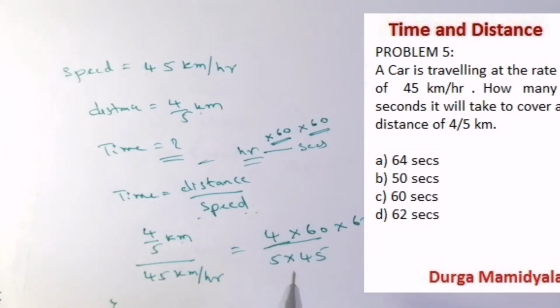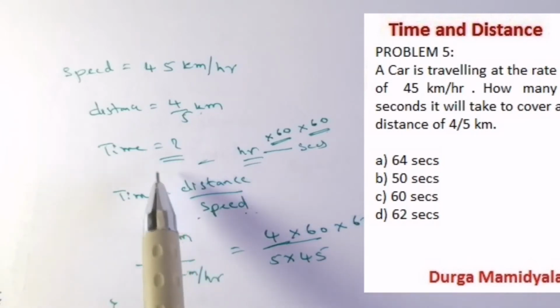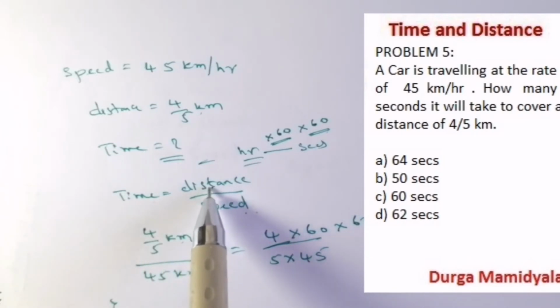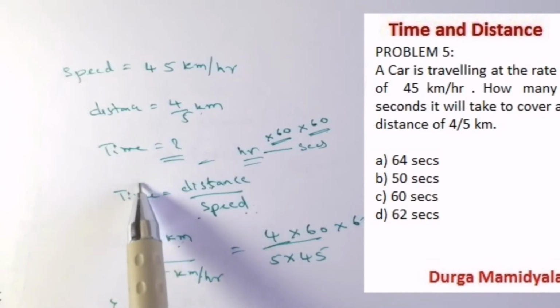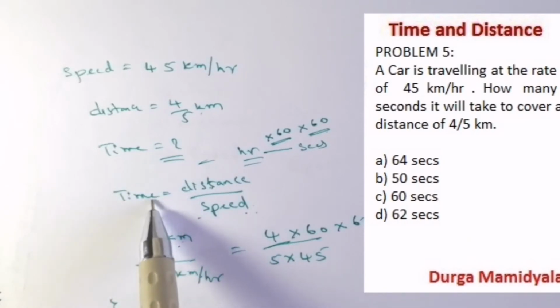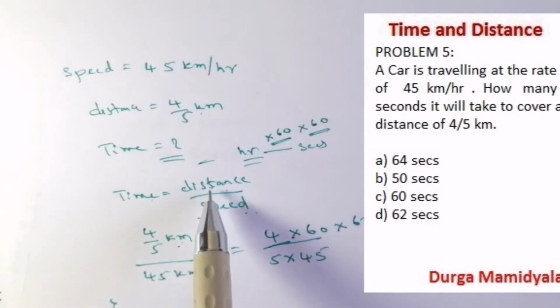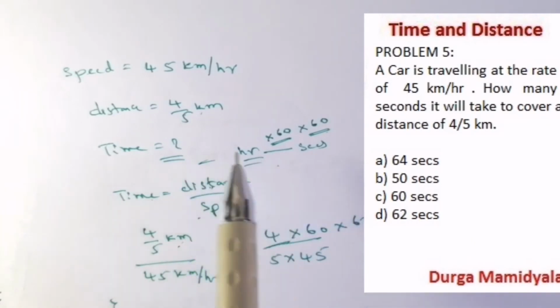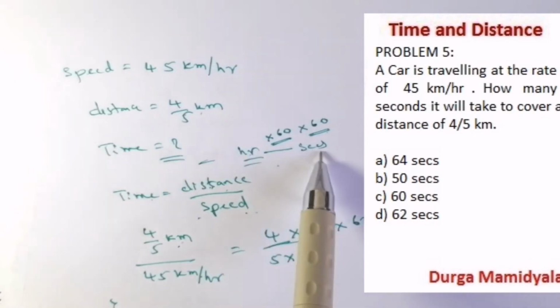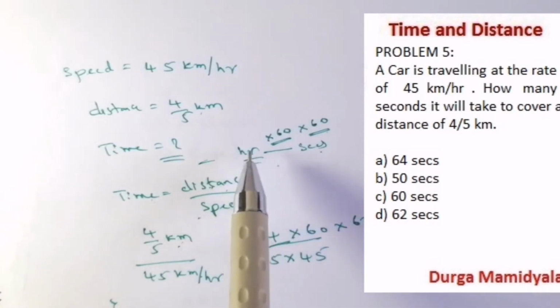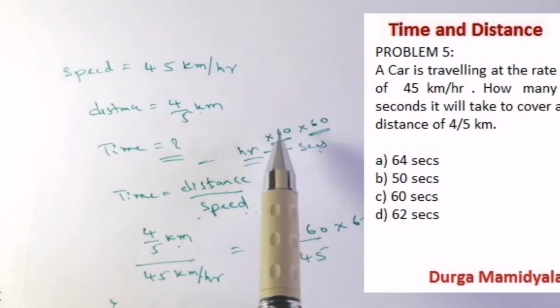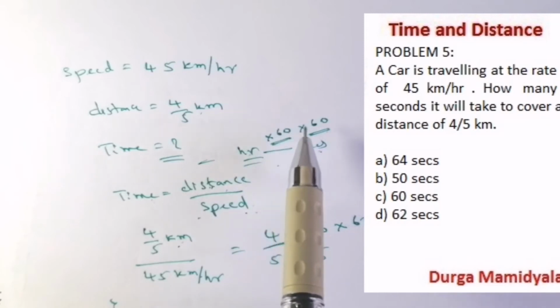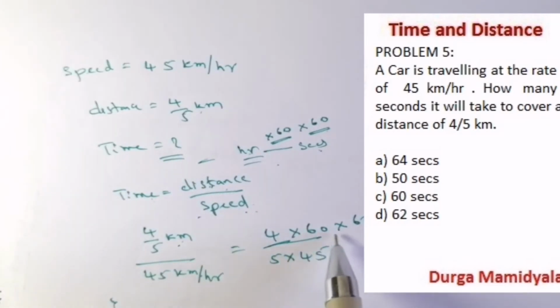I think you have understood. It is easy here. When we keep the formula depending on the distance unit, distance is in kilometer and the speed is also in kilometer per hour, automatically the time on the left hand side we are going to get in hours. But what is required? We require the time in seconds. So we have to convert from hours to seconds. If you want to convert from hours to seconds, we have to multiply with 60 and again with 60, so 60 into 60. So we have multiplied 60 into 60, right?